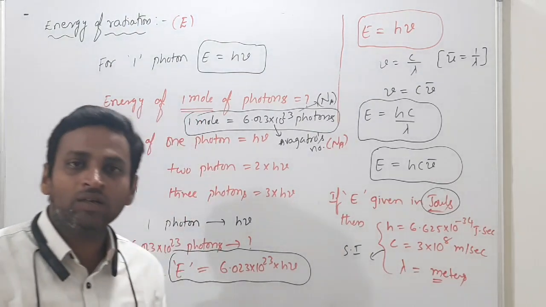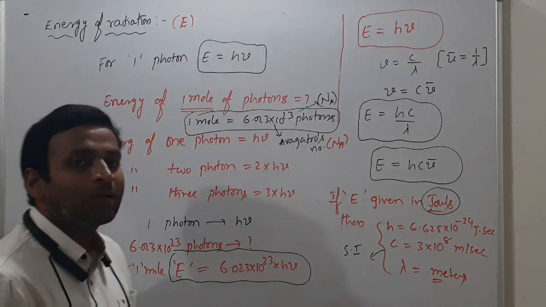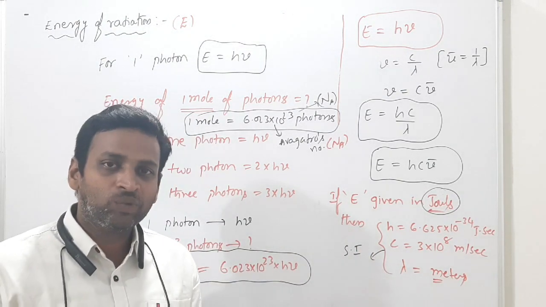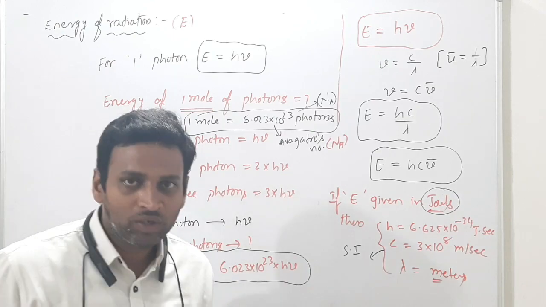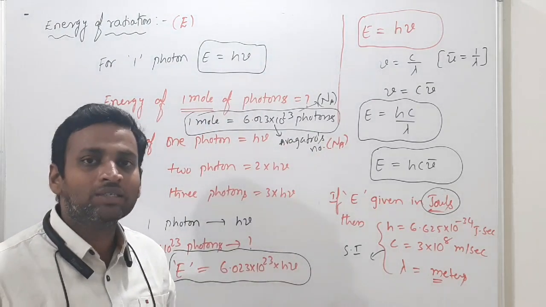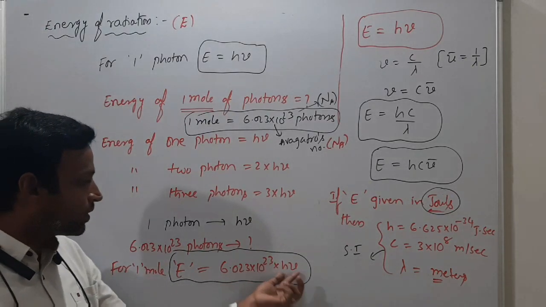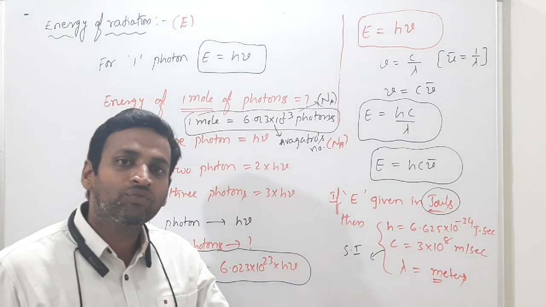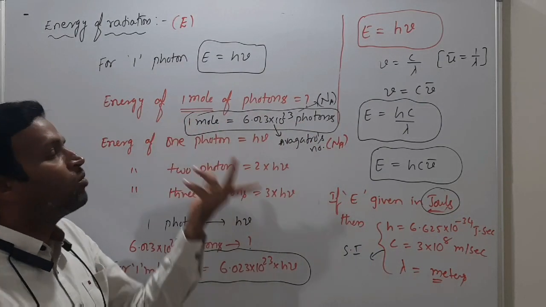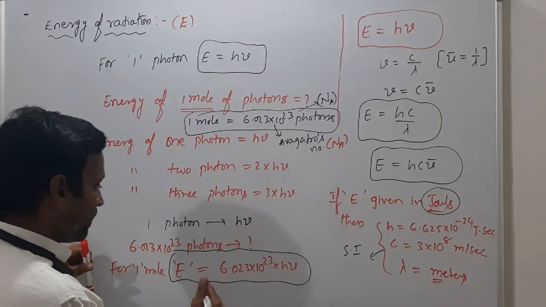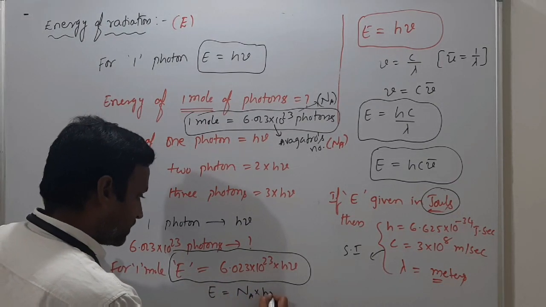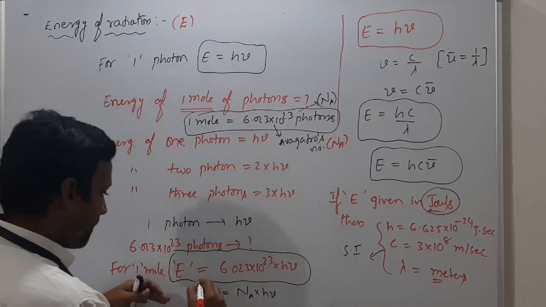For 1 mole of photons, what is the energy? We have to multiply with Avogadro number. Sir, 1 apple is 10 rupees, so 10 apples means what will you do? 10 into 10, you will do or not? Like that, 1 photon is h nu. Avogadro number of photons has how much energy? Avogadro number into h nu. Why am I considering Avogadro number of photons? Avogadro number of photons are present in 1 mole of photons. So finally I can write, E is equal to Na into h nu. This is the final formula.